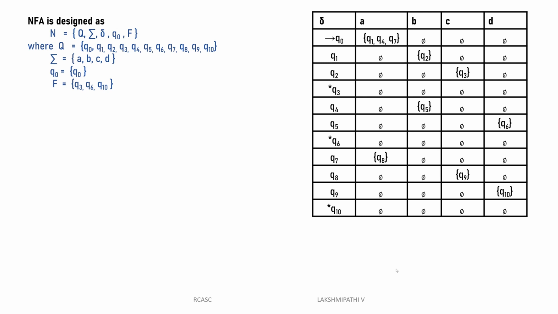Then Q0 of B is null. Q0 of C is also null. Q0 of D is also null. The Q1 of A is also null. Q1 of B is Q2. The Q1 of C is null. Q1 of D is also null.